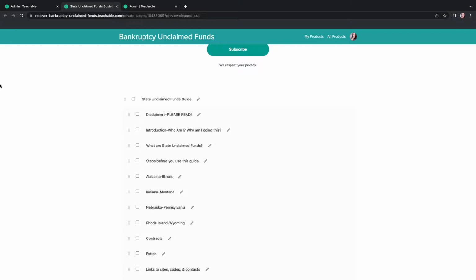As promised, I am providing you with a state unclaimed funds guide. I know that it says bankruptcy unclaimed funds up here, but that's because that's the first course that I created. Anything extra that I add to the teachable site is going to be under that heading. This is a state unclaimed fund guide that I created. It is not a course. I'm not going to be giving you detailed case information the way that I do with my bankruptcy unclaimed funds, because I primarily work bankruptcy unclaimed funds.